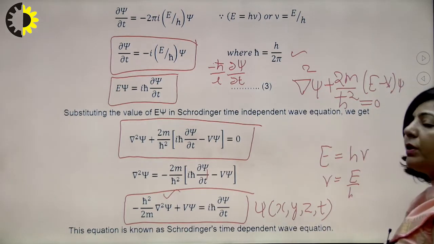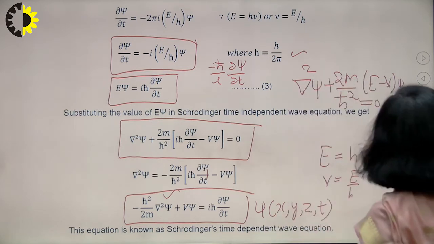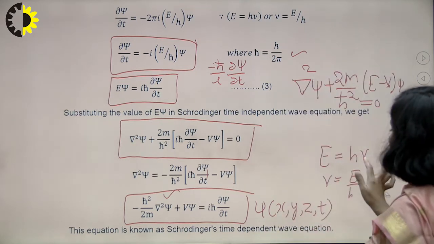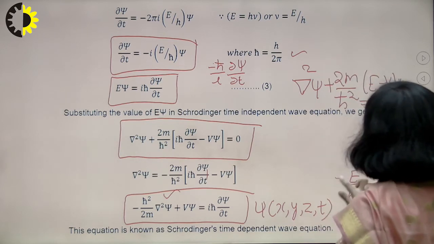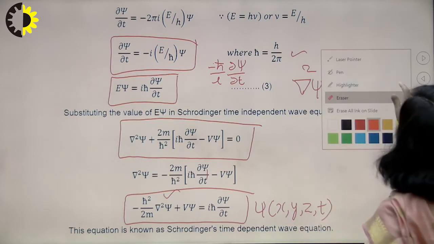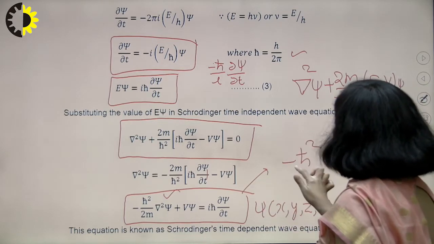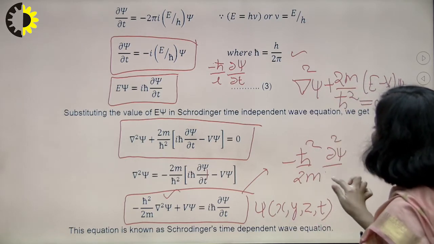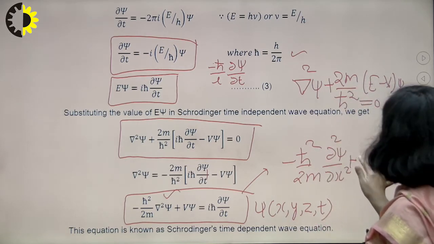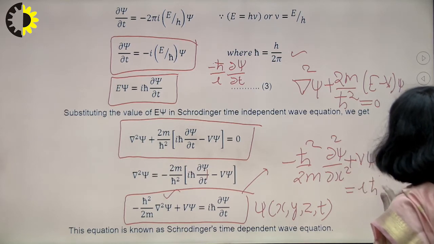If you want to represent this equation in 1 dimension, then what will be the difference? If you want to represent this equation in 1 dimension, then the equation will be minus h cross square upon 2m del square psi upon del x square plus V psi is equal to I h cross del psi by del t.